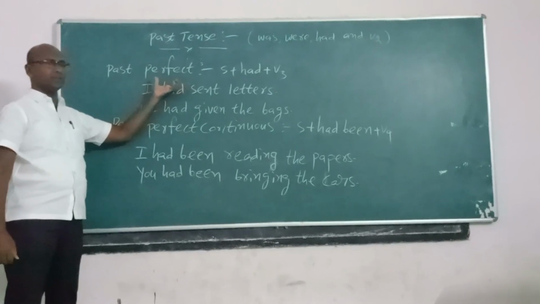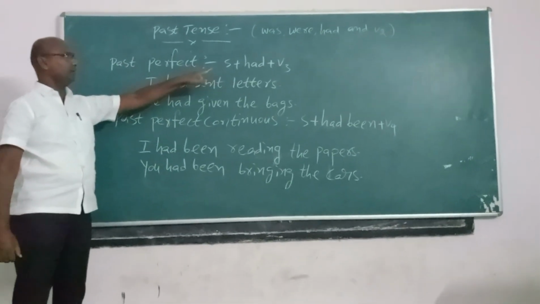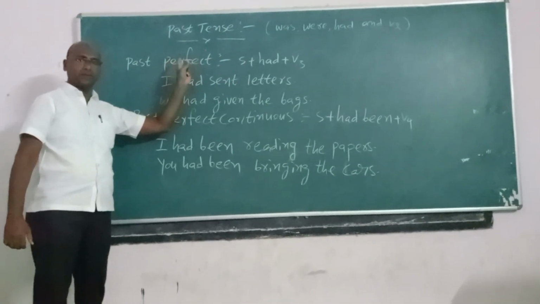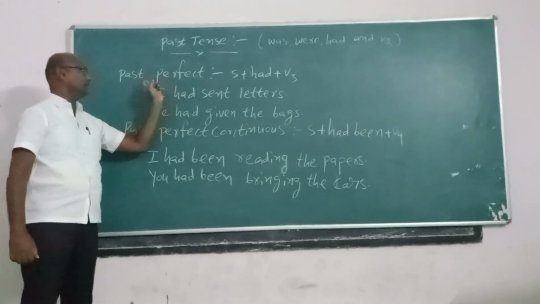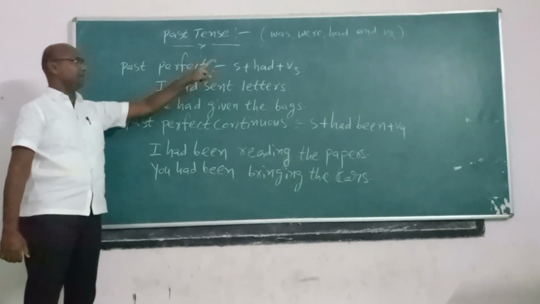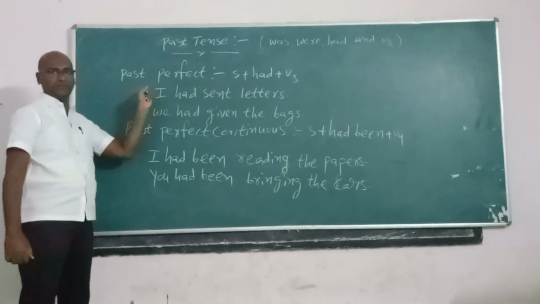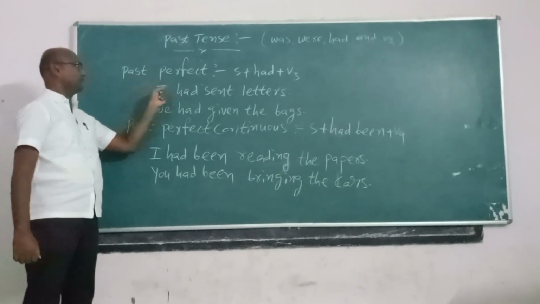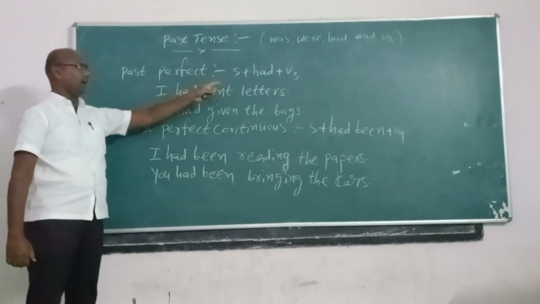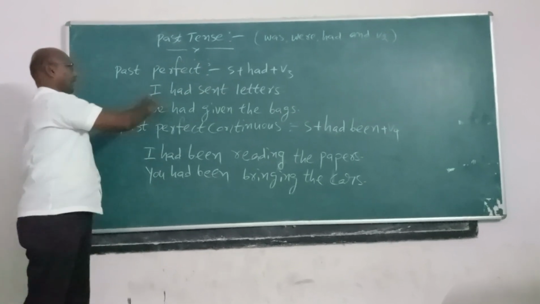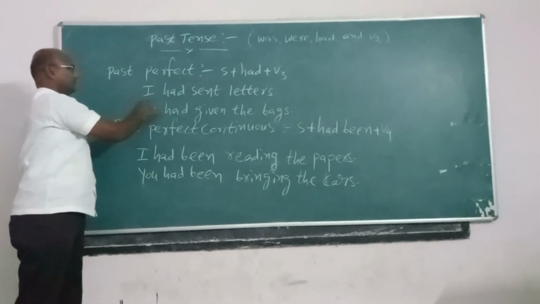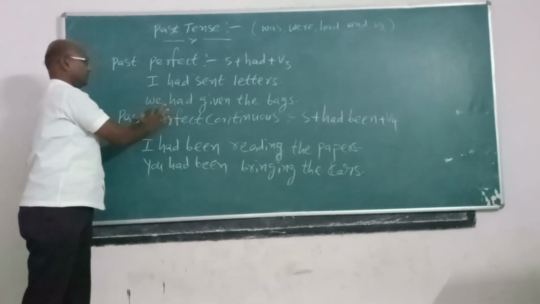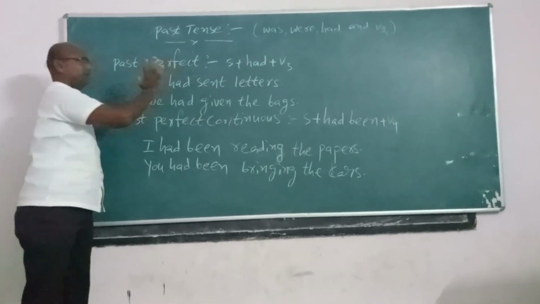Past perfect. The past perfect structure is subject plus had plus V3. Where there is V3, there is perfect, and where there is had, there is past. So had plus V3 is called past perfect. The principle of past perfect is subject plus had plus V3. I had sent a letter. We had given the bags. Subject plus had plus V3.